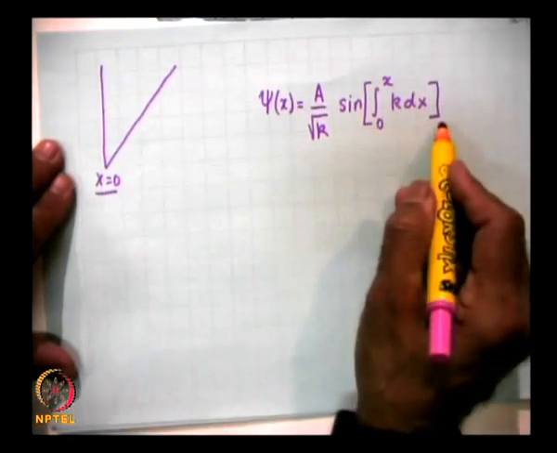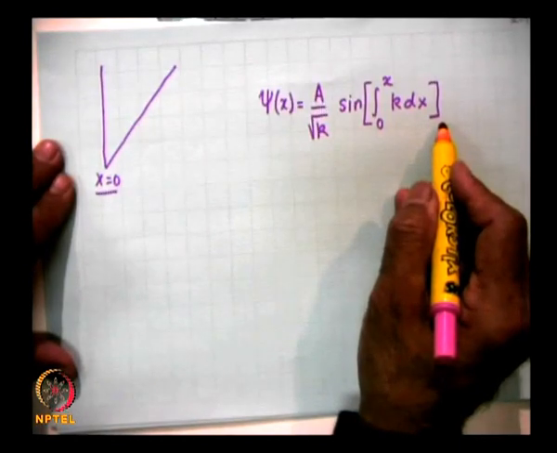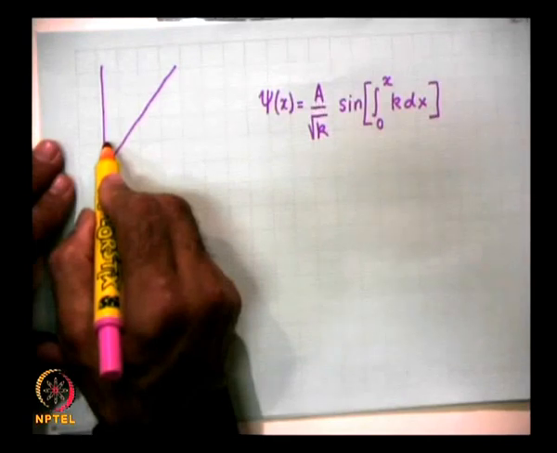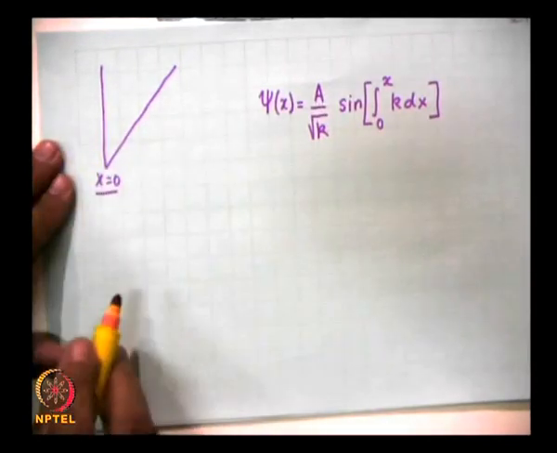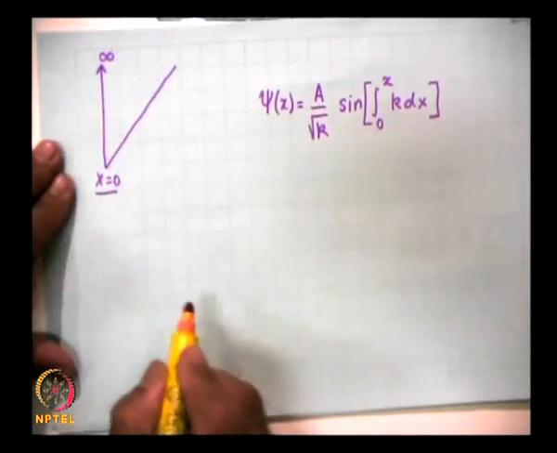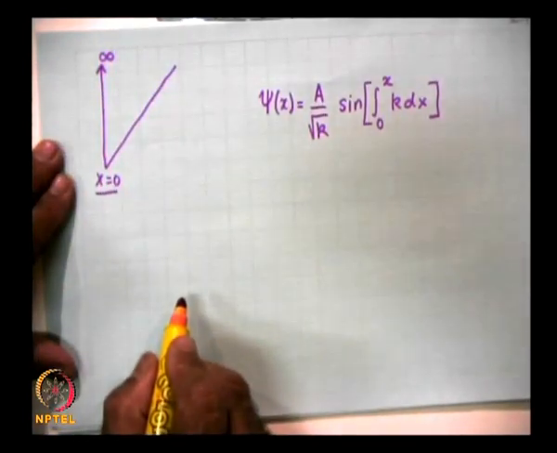Now, this solution is therefore vanishes at x equal to 0. So, it satisfies the boundary condition at x equal to 0.